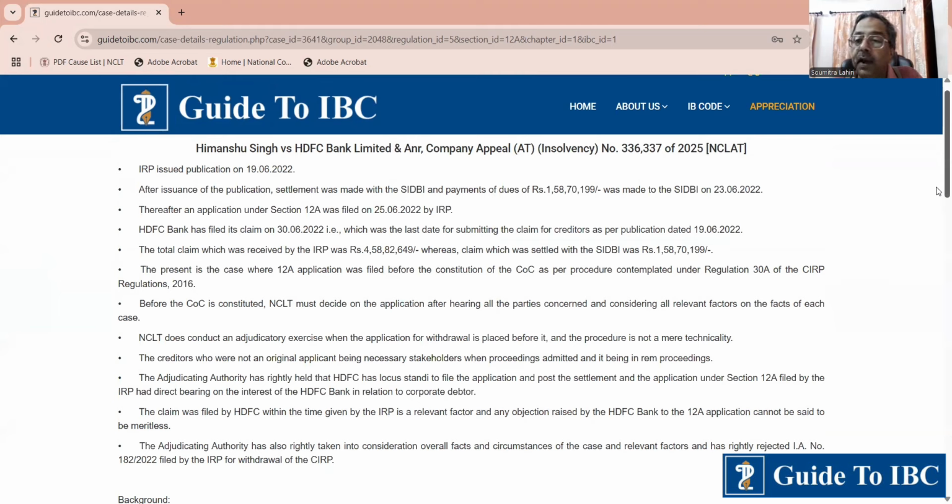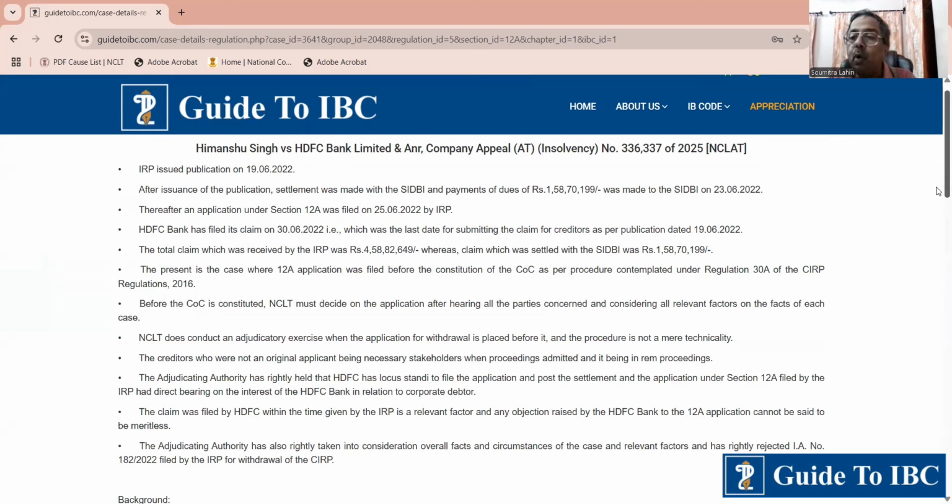HDFC had filed its claim before the last date for filing of claims. But in the meanwhile, there was another settlement between the applicant and the CD, and Form FA was submitted. HDFC took it to NCLAT. NCLAT took reference from Gilstrom's case, and it said that once